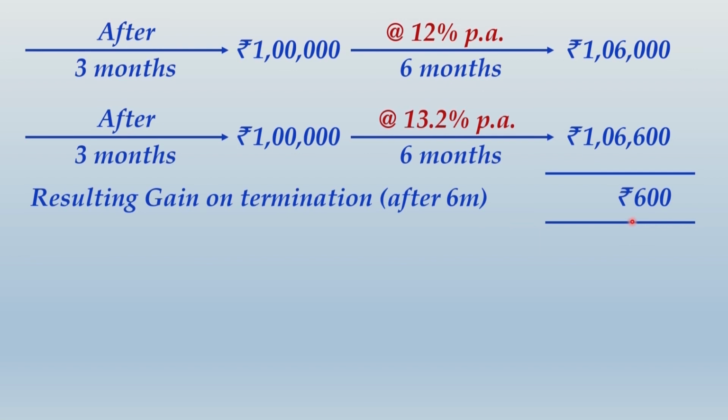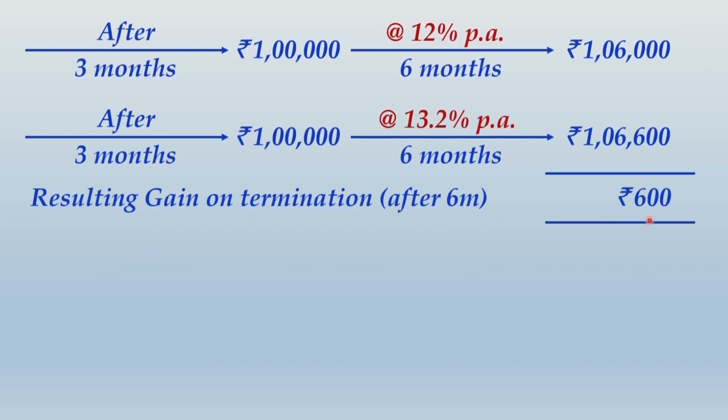For considering the interest rate for determining present value, we will consider whatever is the prevailing rate in the market, and prevailing rate in the market is 13.2% per annum. That is for 1 year, for 6 months it will be half of this, which is 6.6%.